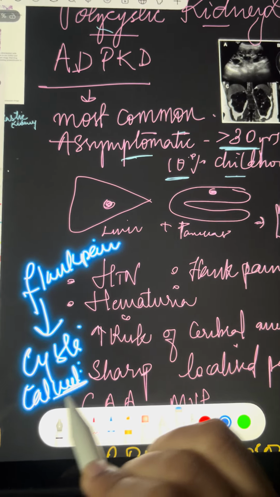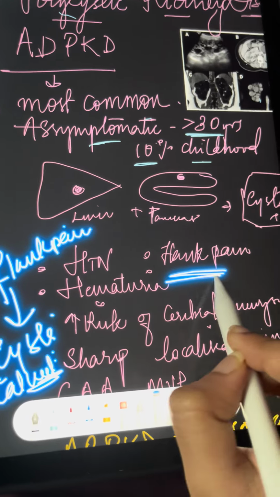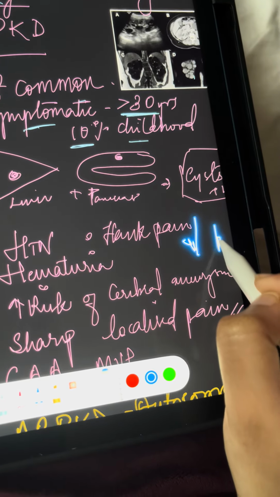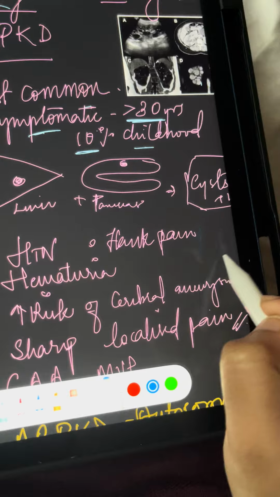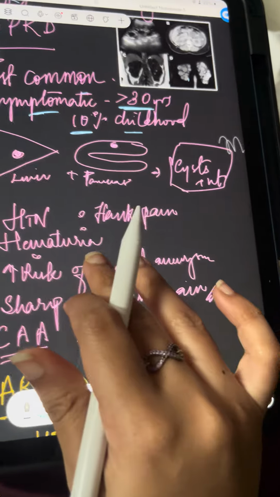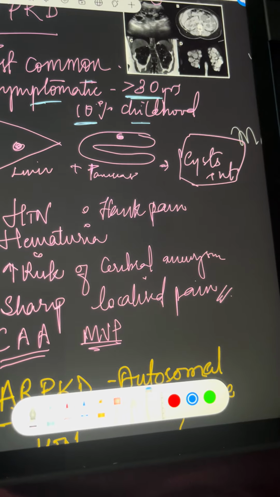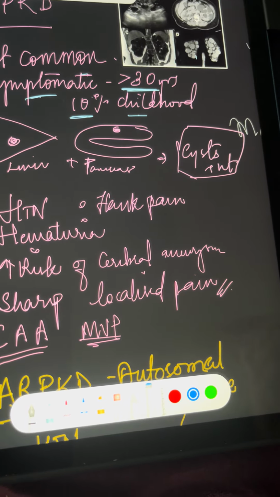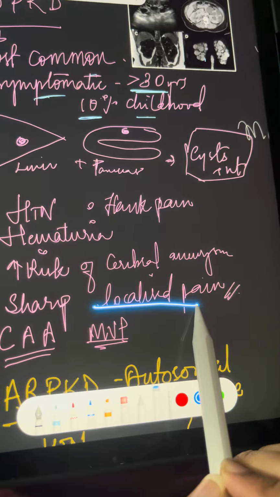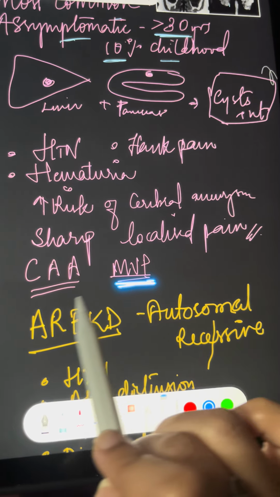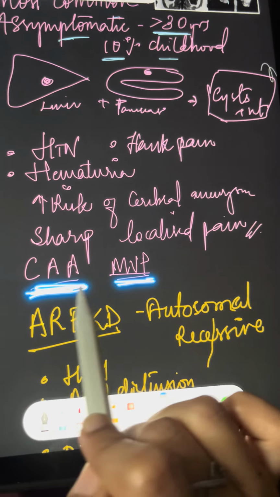Even in renal calculi you can find flank pain. Flank pain means this is your body, now these are your flanks, the sides. Okay, now there will be pain on the sides. Risk of cerebral aneurysm is increased, and also there is sharp localized pain. There is a chance of mitral valve prolapse and cerebral aortic aneurysm.